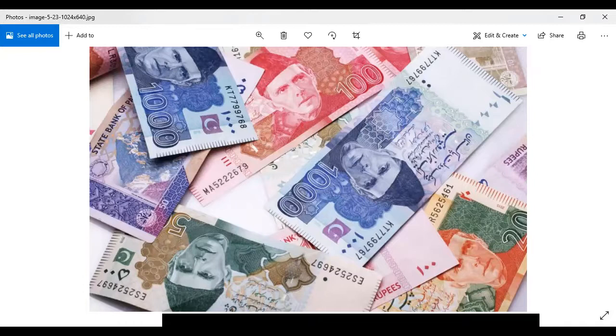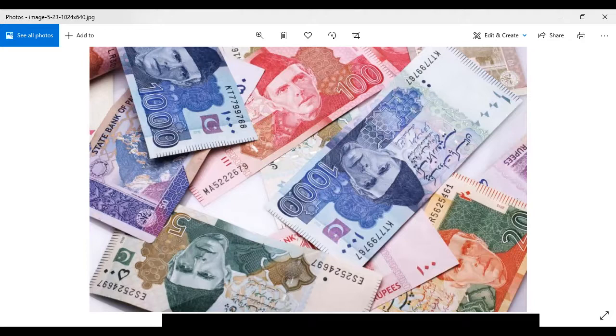It looks like this. In all of the notes, we have Quaid Muhammad Ali Jinnah's photo on the front side, and the backs are different. Then after 20, we have a 50 rupees note. The 50 rupees note looks like this, a purplish color. Then we have a 100 rupees note. The 100 rupees note is in red color, very refreshing and very nice.